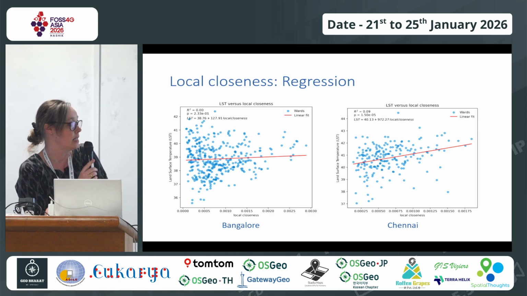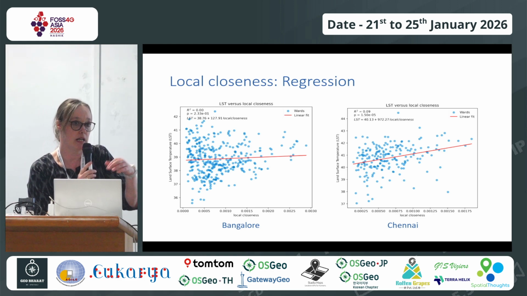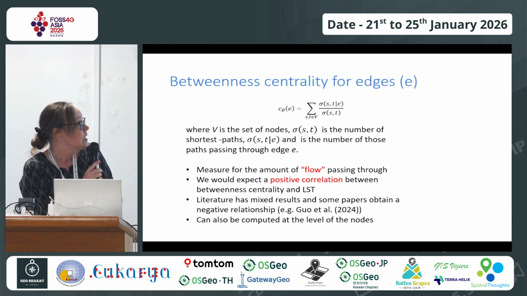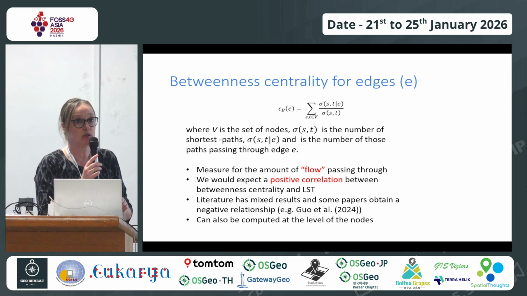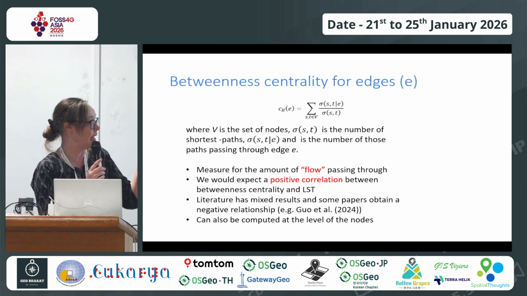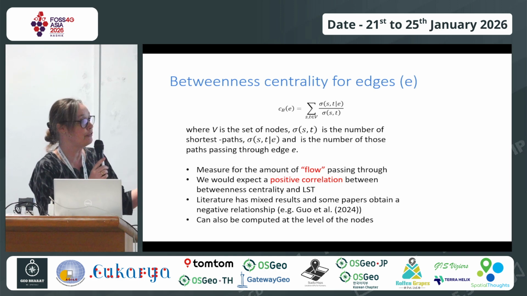Some studies, such as a study in the US, didn't find any effect. The study of Ahmedabad had quite a good effect of the roads. So the last part is looking at the betweenness centrality. This is about whether a road is crucial in terms of the flow, and I'll give an example after that.